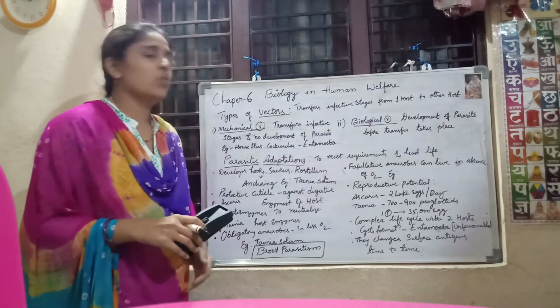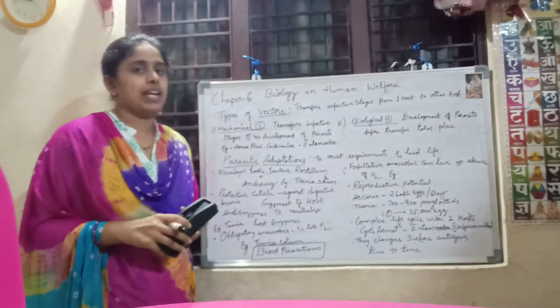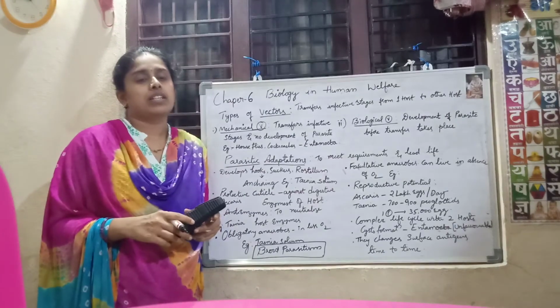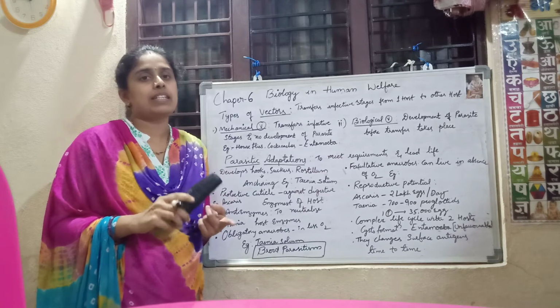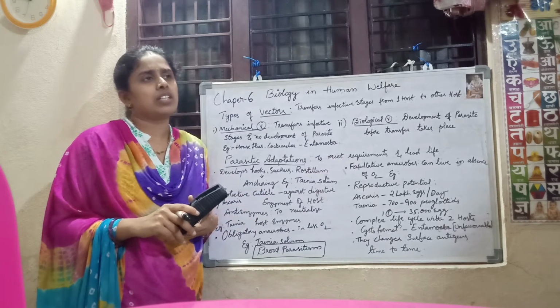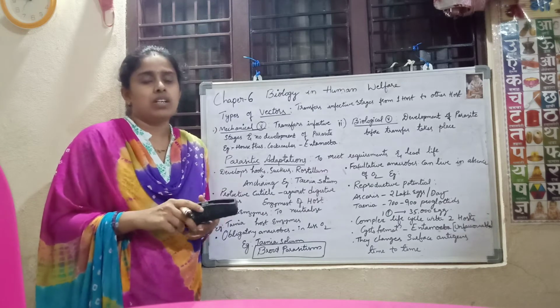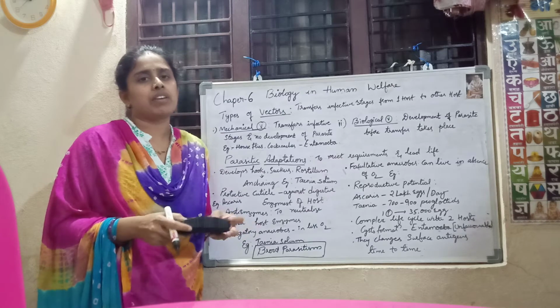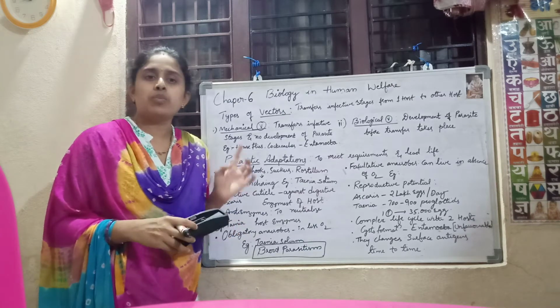Okay, now we will discuss the types of vectors and parasitic adaptation. In the previous topic, we discussed the types of parasites and types of hosts. Generally, in this sixth unit, we are going to discuss diseases and how diseases are caused. So we will get fevers, right? Malarial fever. All the infections we get come due to parasites.